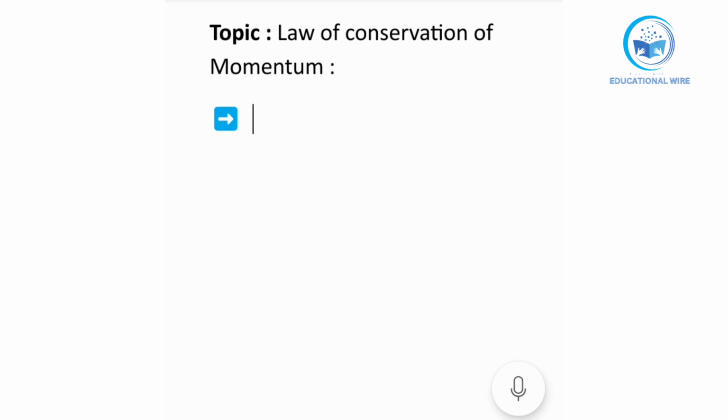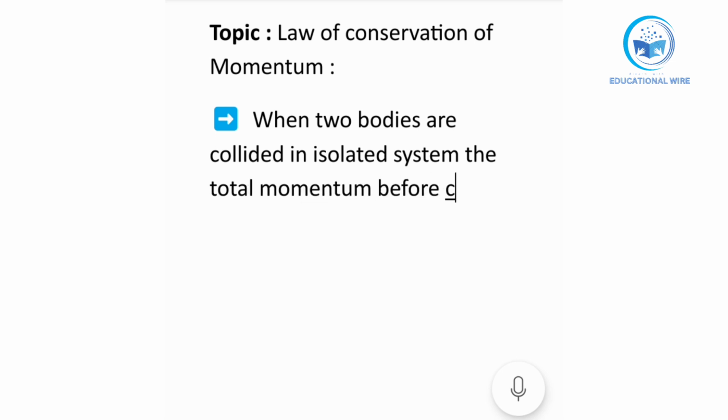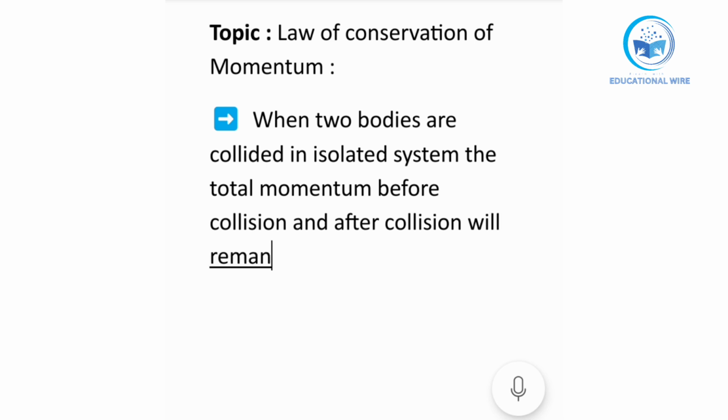Law of conservation of momentum said that when two bodies are collided in isolated system, the total momentum before collision and after collision will remain same, or you can say conserved.